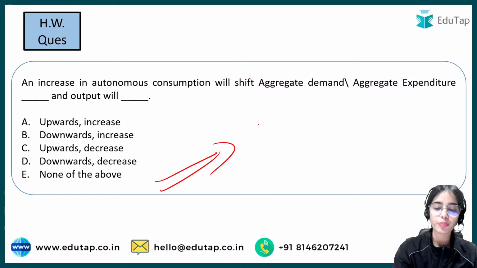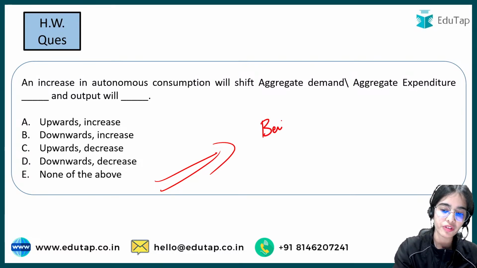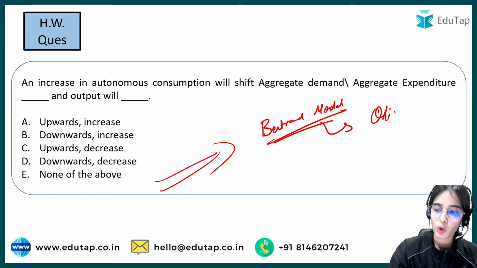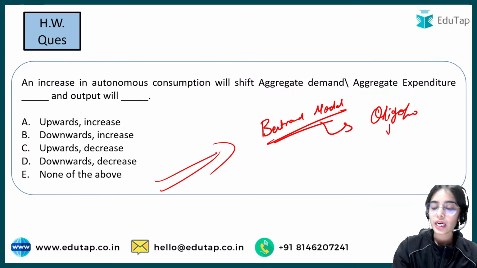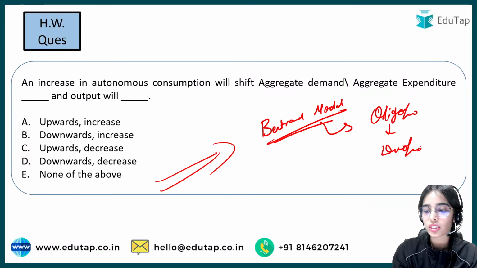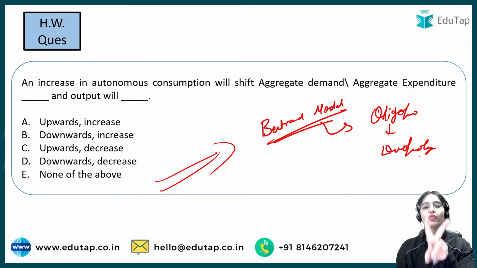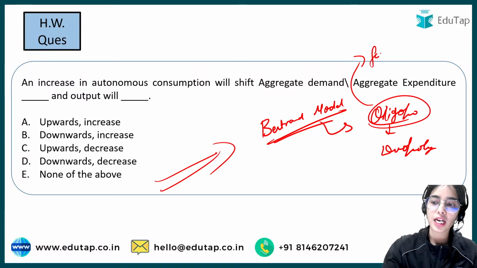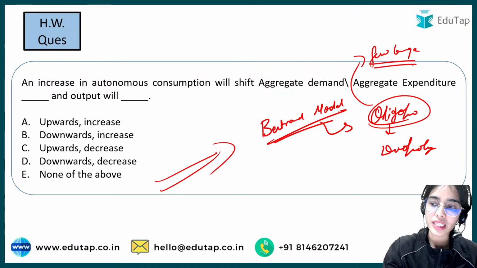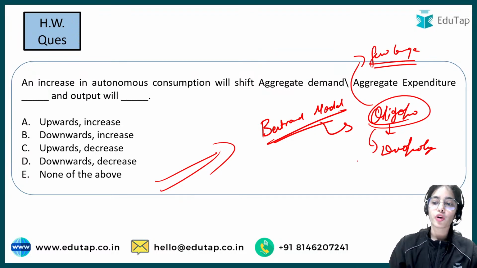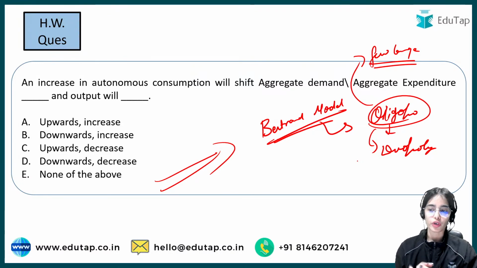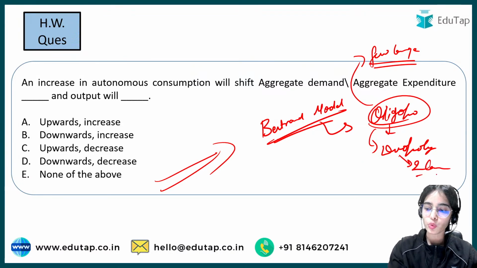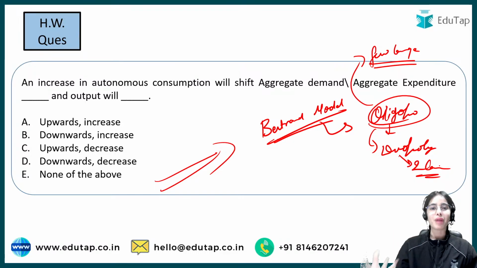And the answer to the question from the previous session is the Bertrand model. This is an oligopoly model. Under the oligopoly, there is the concept of duopoly. Duopoly means that there are only 2 firms present in the market. Oligopoly says that there are only a few large firms present in the market. So under the oligopoly, there is an extreme case, that is duopoly, where only 2 large firms are present in the market and have the maximum market share.